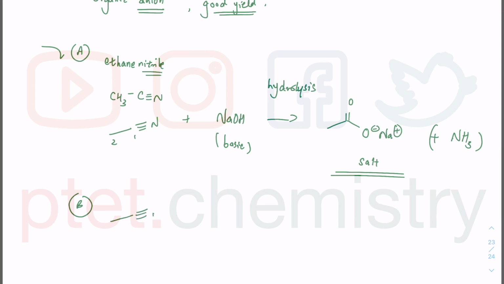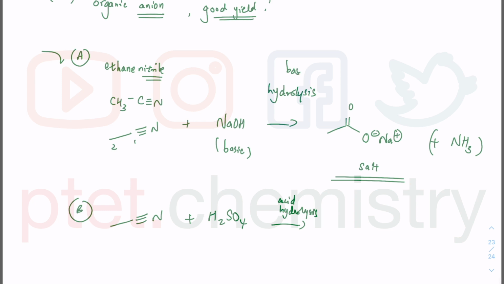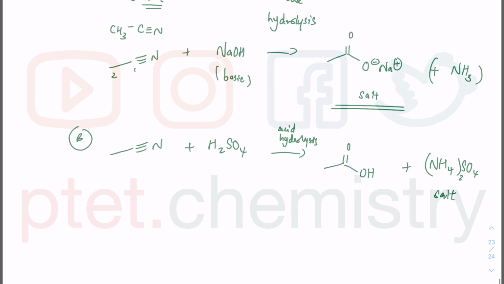We also have ethane nitrile, but here you have sulfuric acid in option B. This is acid hydrolysis, whereas the first one was base hydrolysis. In acid hydrolysis, you will get the carboxylic acid itself, and the NH3 might be formed as (NH4)2SO4, because the sulfuric acid is acidic, NH3 is alkaline, so it will form a salt with the acid in situ.